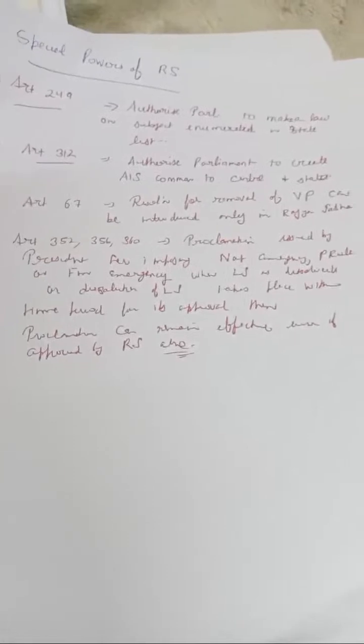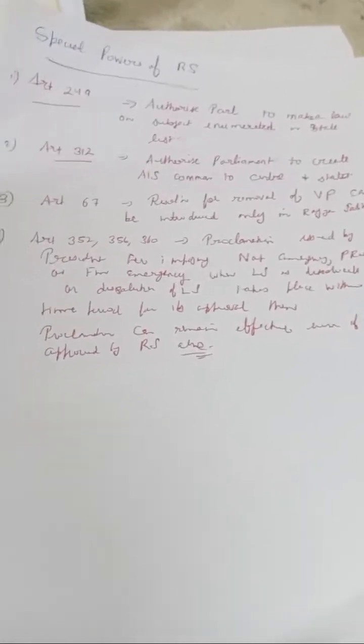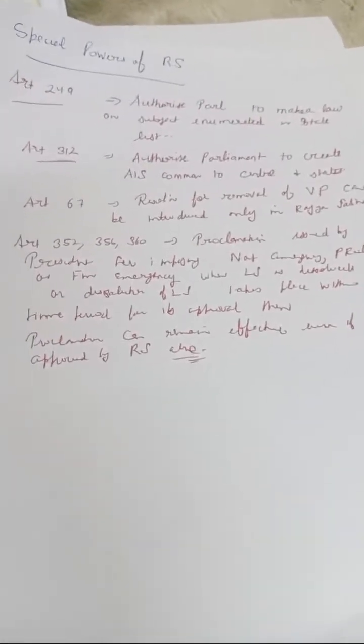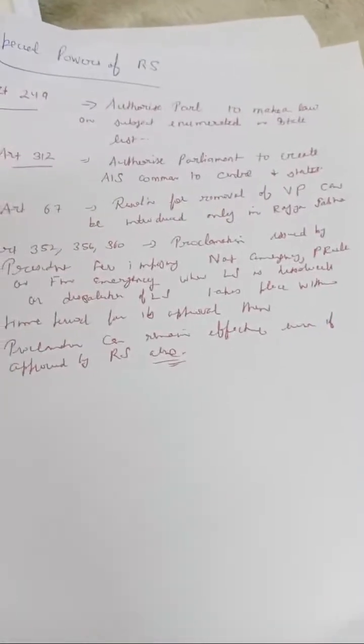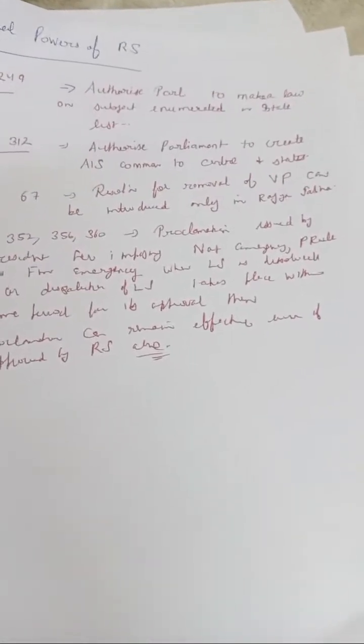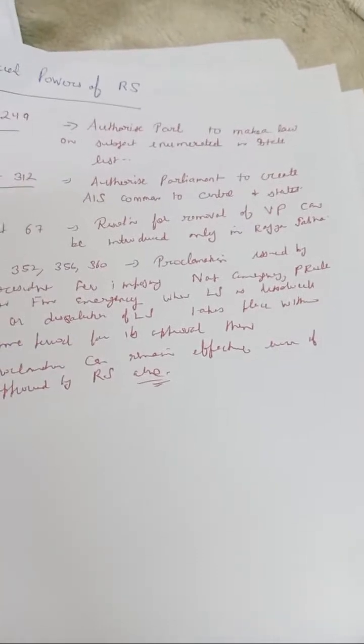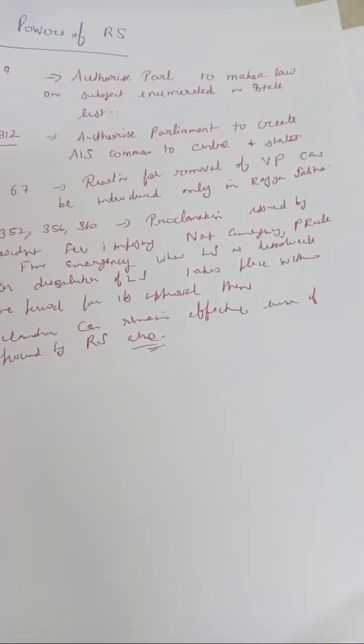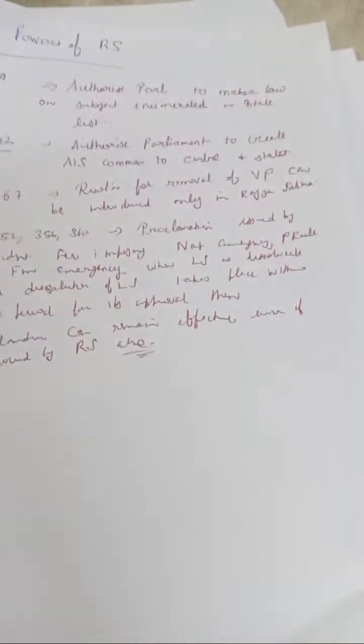Now another is Article 352, 356, and 360. Article 352 talks about national emergency, 356 talks about President's rule, and 360 talks about financial emergency. Now in this case, what is the exclusive power of Rajya Sabha?